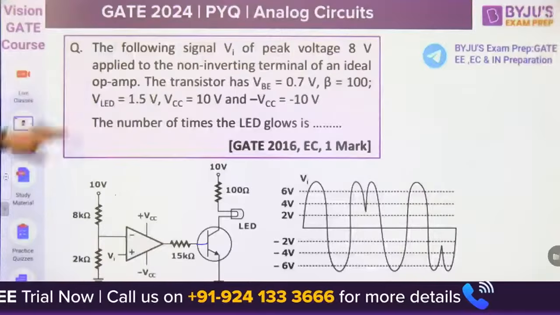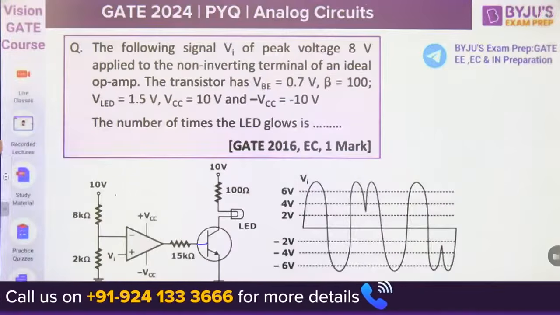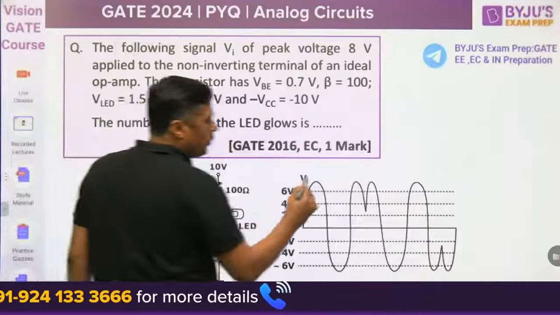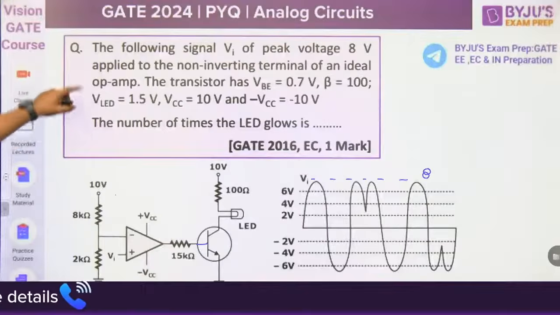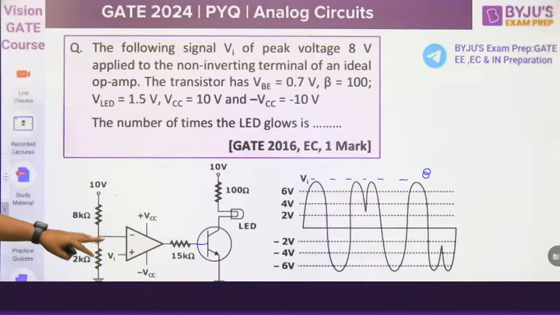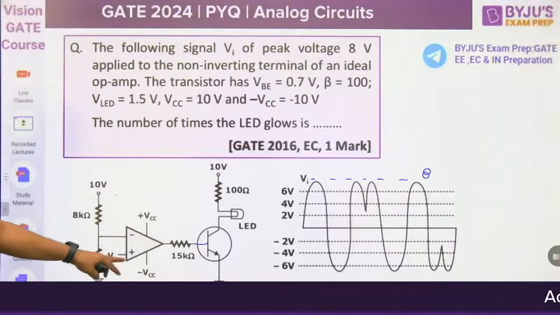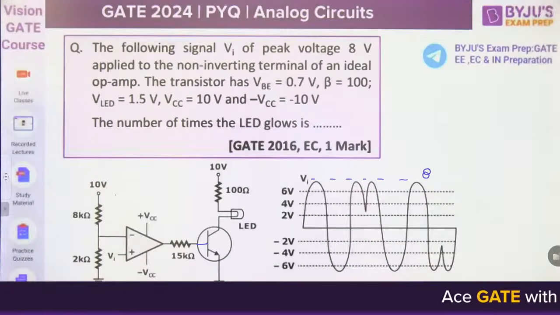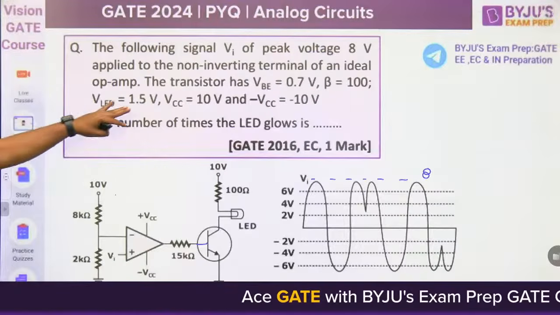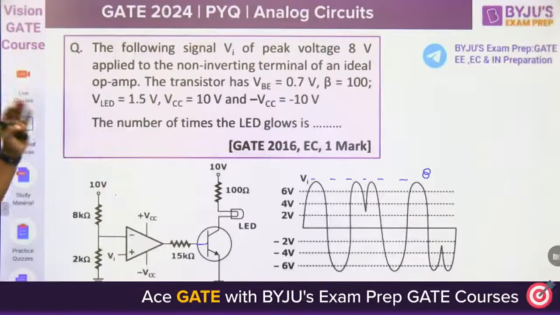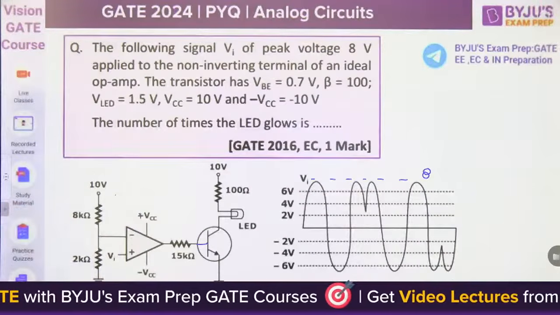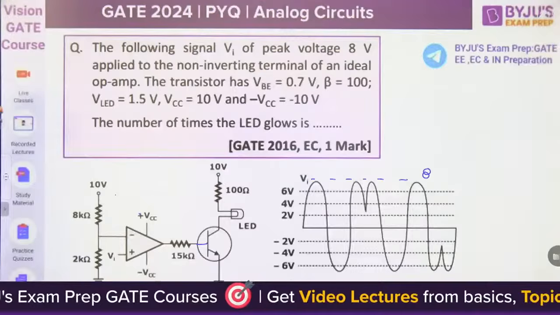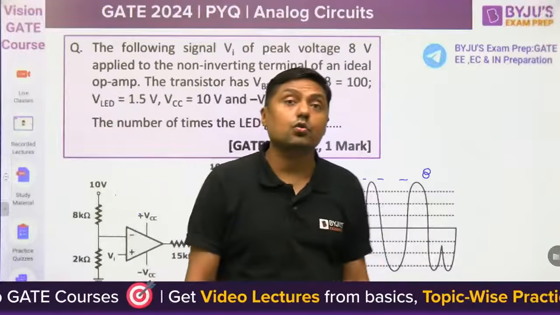Now, the signal Vi has a peak voltage of 8 volt. Maximum is 8 volt. It is applied to the non-inverting terminal of an ideal op-amp. This is the non-inverting terminal. It is ideal, that's why it is a comparator. The transistor has VBE 0.7 volt, beta 100. The LED has 1.5 volt drop, VCC is 10 volt and VEE is minus 10 volt. The question asks the number of times the LED glows.